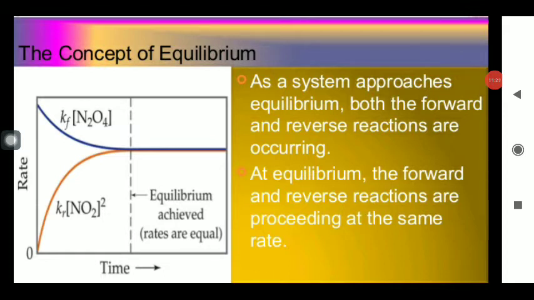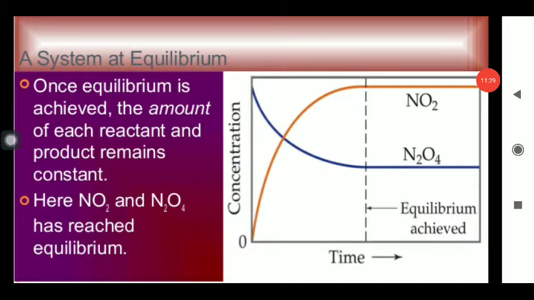Because the conversion of reactant to product and product to reactant is always taking place in a common reaction process. Once the equilibrium is achieved, the amount of each reactant and product becomes constant. Already we have discussed this part.